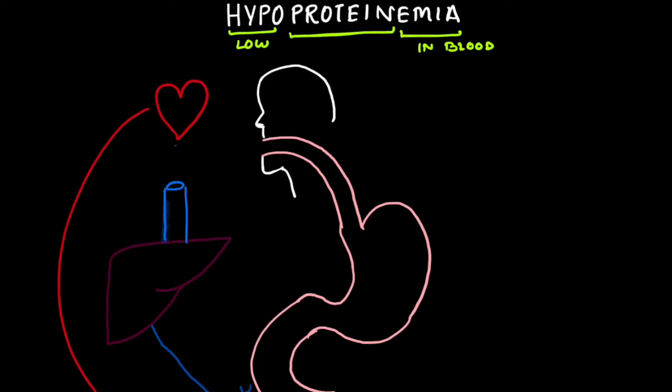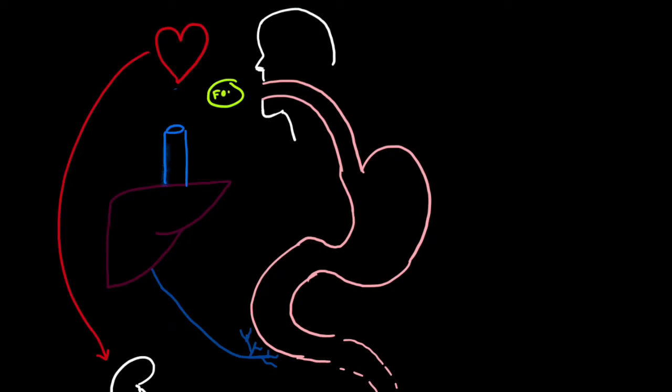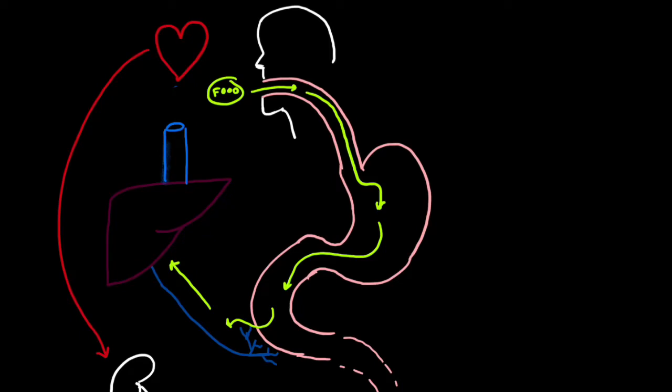Now we have to first understand how protein comes into blood. We take up food through the mouth. This food travels down the esophagus, goes into the stomach, and digestion occurs. This food contains protein, and the protein-containing food breaks down into amino acids. Amino acids are absorbed by veins, and veins take the amino acids to the liver. Inside the liver, protein synthesis takes place. After synthesis, the proteins go to the IVC, or inferior vena cava, and through the inferior vena cava they reach the heart, and from the heart they get circulated to different parts of the body. So this is how proteins come into blood.